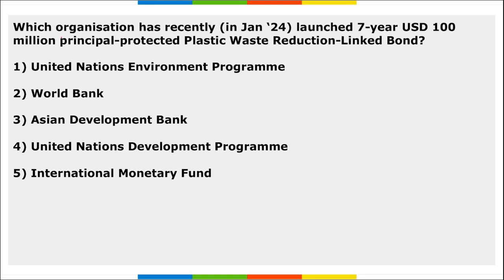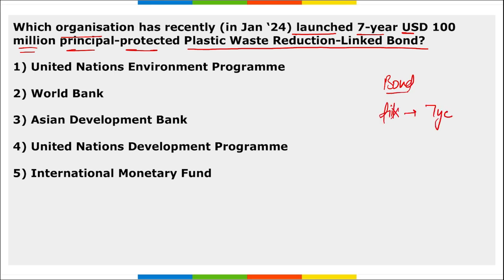Next, which organization has recently launched a 7-year $100 million principal protected plastic waste reduction linked bond? So basically it is a bond with fixed tenure. What is the fixed tenure here? Of 7 years, right? The amount for this bond is $100 million.